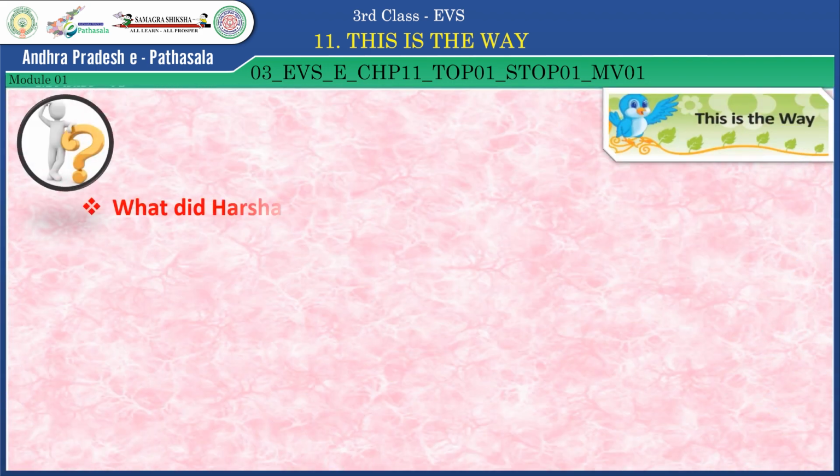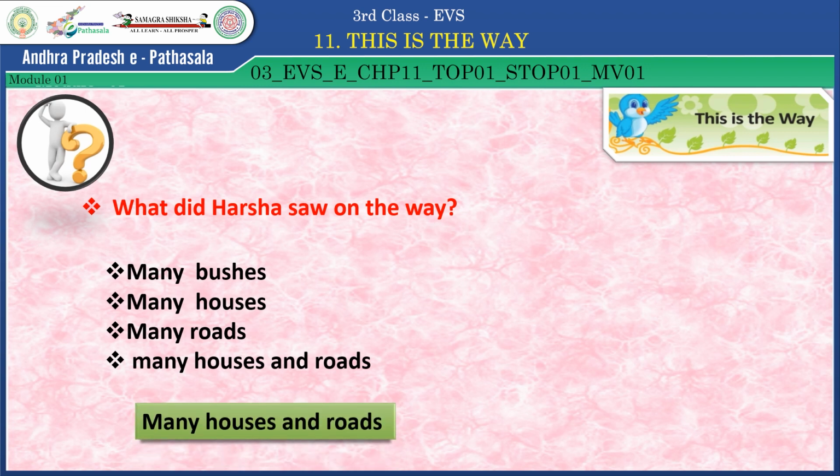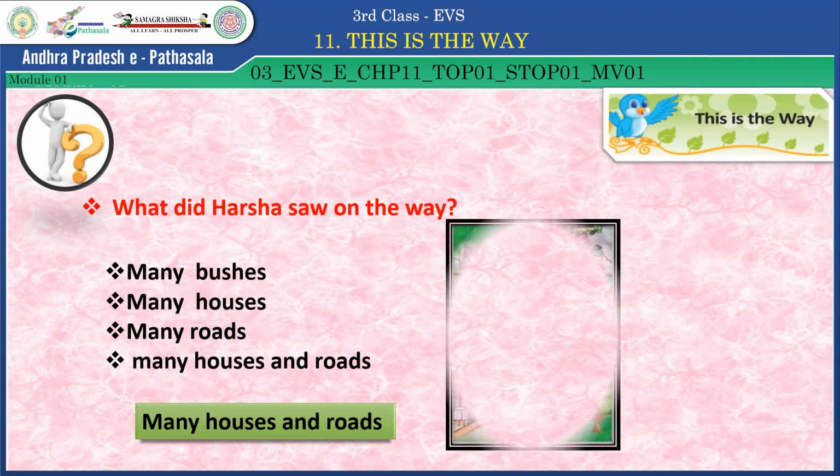Another question for you. What did Harsha see on the way? Many bushes, many houses, many roads, many houses and roads. Which one is the correct answer? Yes, many houses and roads. Well done, children.